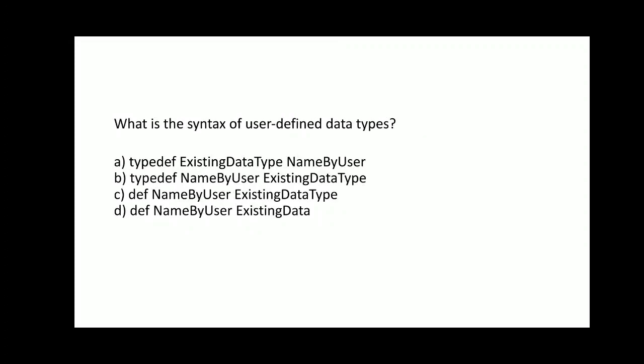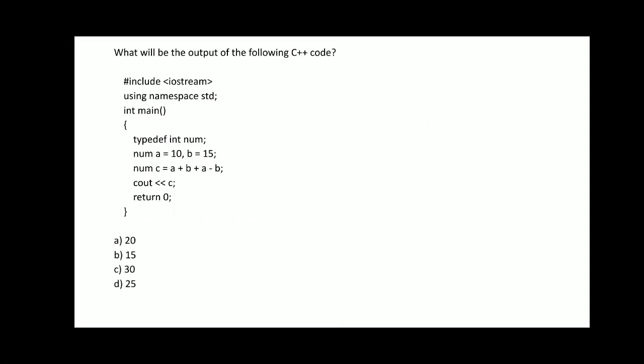What is the syntax of a user defined data type? A user defined data type can be defined as typedef, existing data type, and user name given by the user. So the first answer would be correct in this case. Now, what will be the output of the C++ code? Here typedef int, num a is equal to 10, b is equal to 15. So c is equal to a plus b, 15 plus 10 is 25, plus a minus b. a minus b is 10 minus 15, that is minus 5. So 25 minus 5 becomes 20. So the answer would be option B.